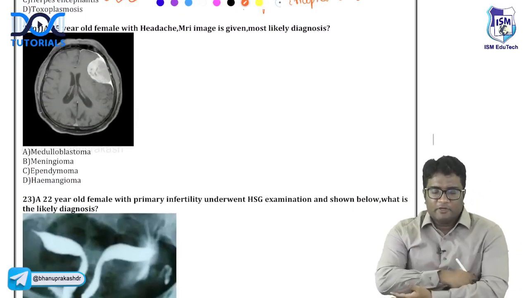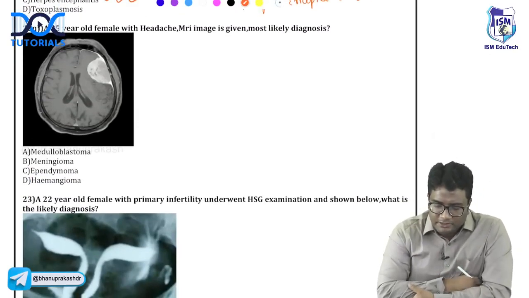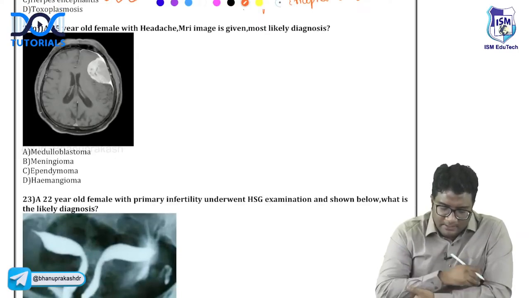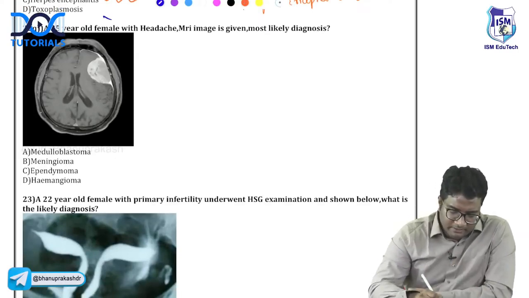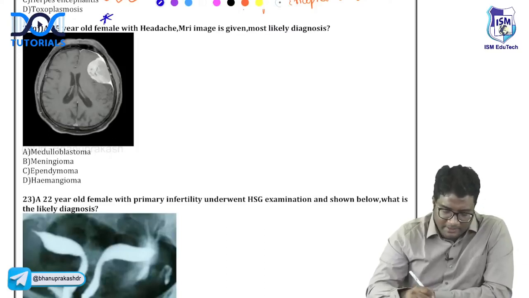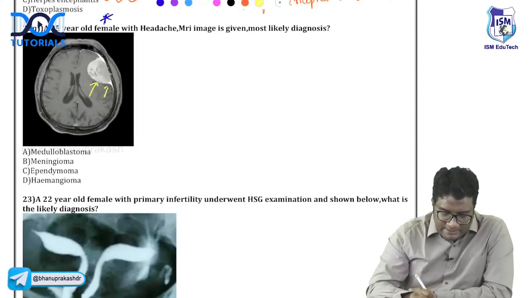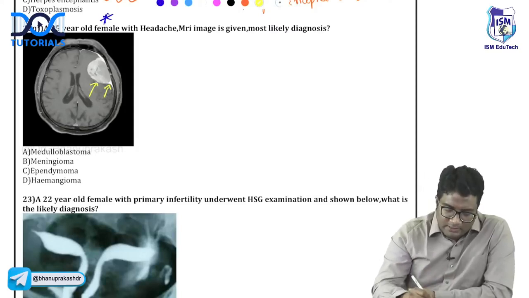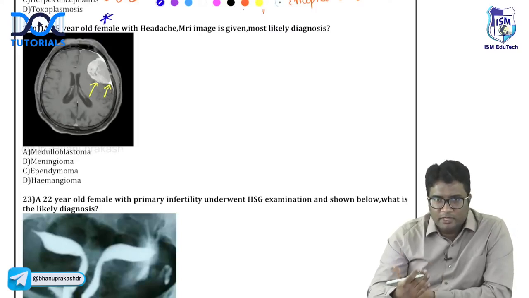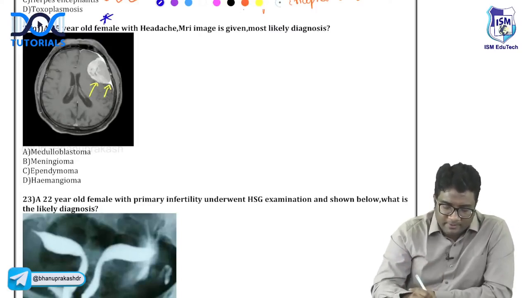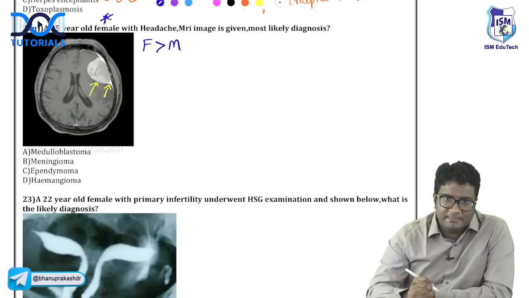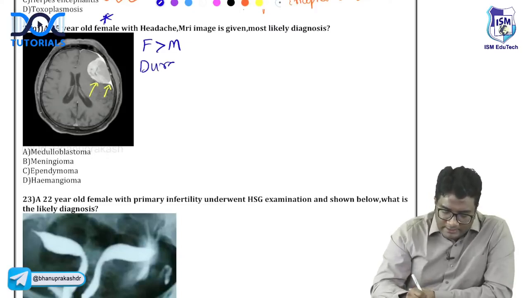A 35-year-old female with headache, MRI image is given. What is the most likely diagnosis? What do you think this image is showing, guys? Can you see the image here? It is broad-based towards the dura, and you can see dural thickening adjacently. This lesion, broad-based towards the dura and showing dural thickening, is more common in females than males. This is showing the dural tail sign,